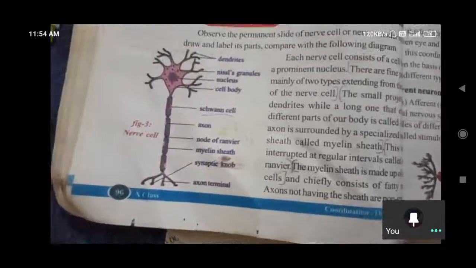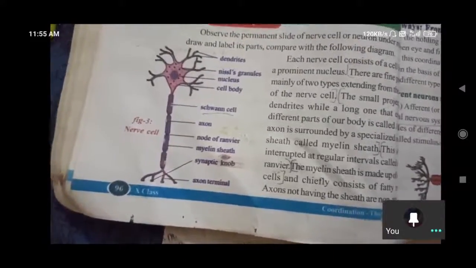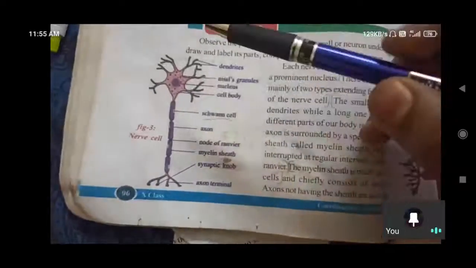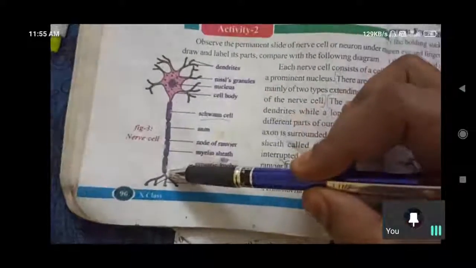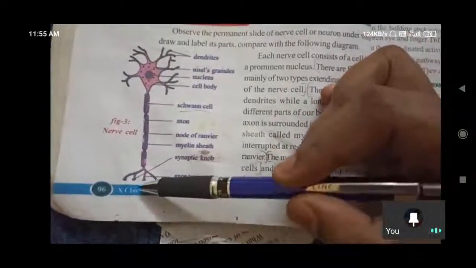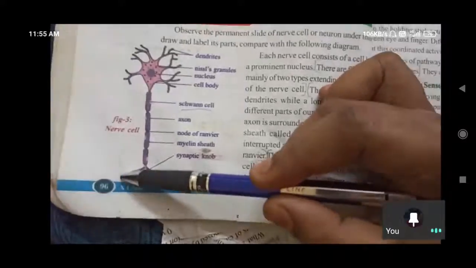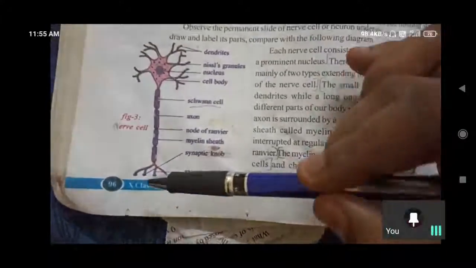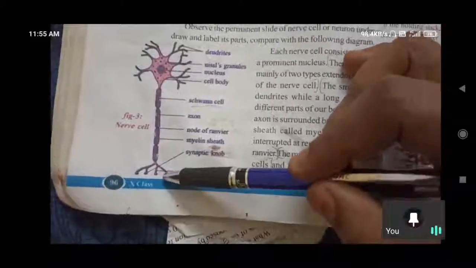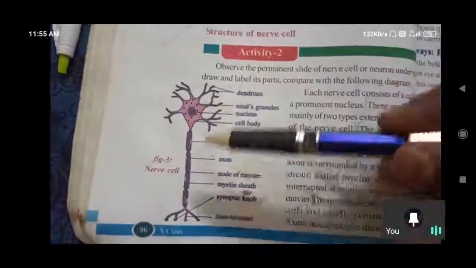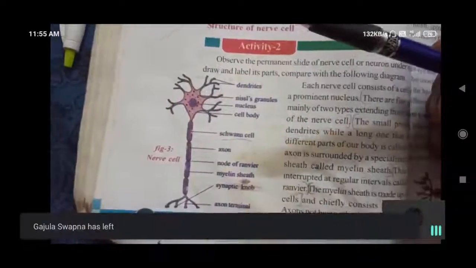Like that, it gives connection through projections. The small projections of the cell are dendrites, and the long stem-like projection is the axon, which has an axon terminal. It contains knob-like synapses, and through these another nerve cell may be connected, or else dendrites are directly connected to another nerve cell. Like that, one cell gives connection to another nerve cell.